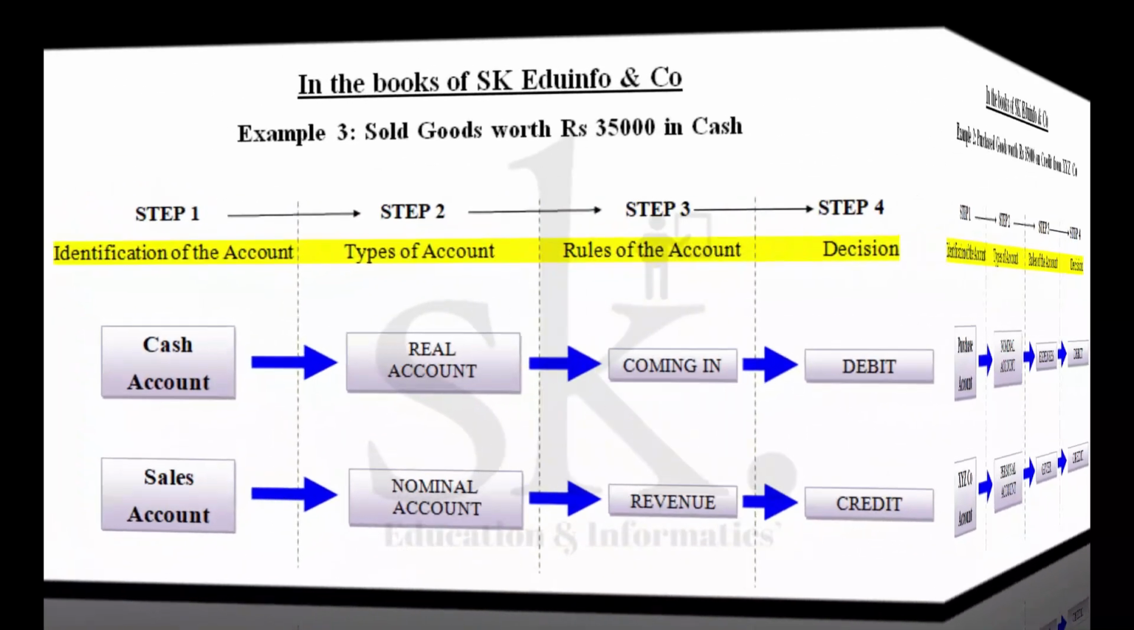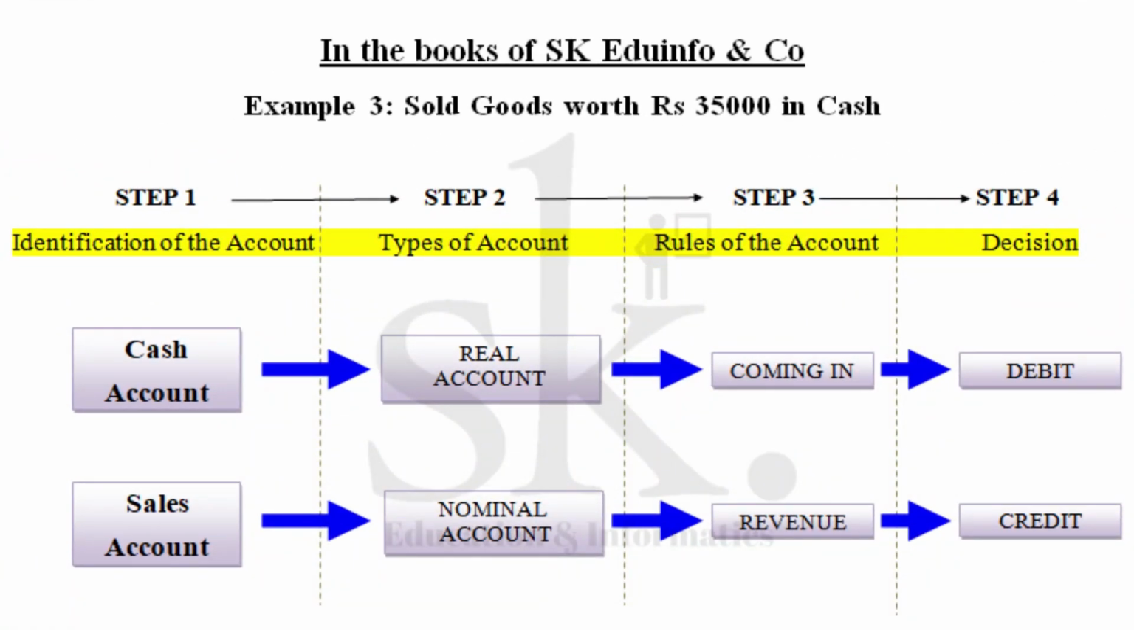Let's move on to the next example. Sold goods worth rupees 35,000 in cash. So we have sold finished goods worth rupees 35,000 in cash. One is cash account, and sold goods, as we said, will be sales account. Since you are receiving cash, cash being a real account, cash coming in will be debited. Secondly, since you have sold goods, it's a revenue because you are earning a certain amount of money.